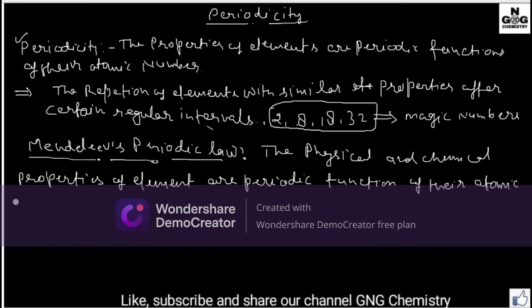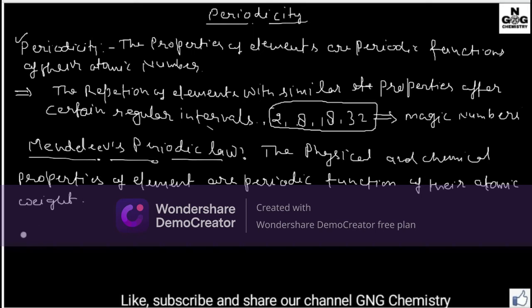According to Mendeleev, the elements are arranged according to their increasing atomic masses, so this is the atomic weight. Mendeleev's periodic table also depends on the atomic weight.